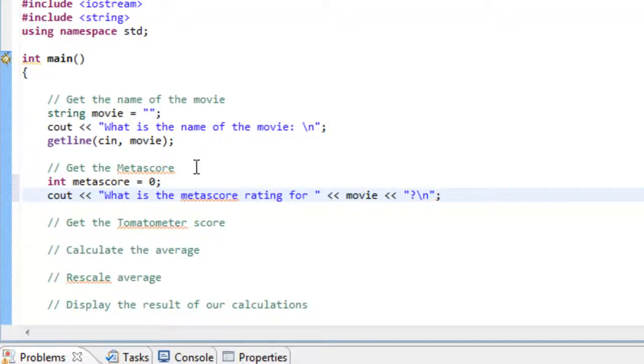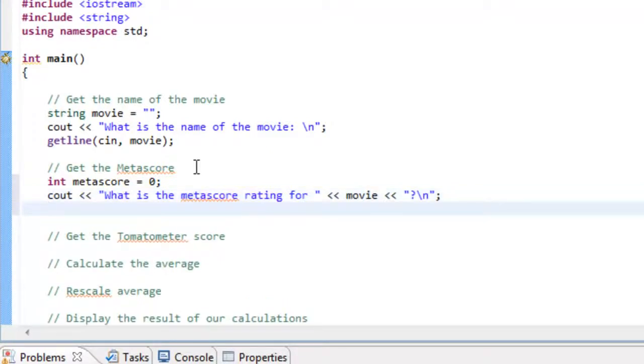Okay, so this is just a prompt that we're going to have for them to input the rating from metascore. And then once they've done that, we can then read in that value. We can go back to using our cin in this case, since it's just a single value. It's not going to have any spaces or multiple words or anything like that. So we just type in metascore here.